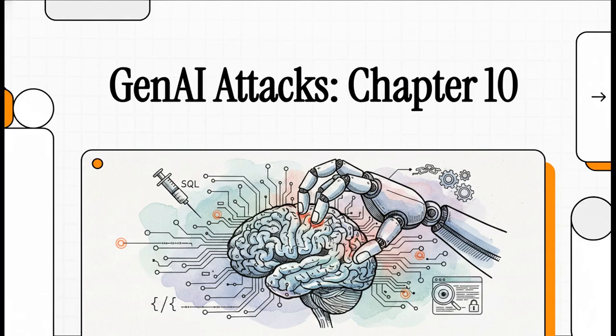We made it. This is part 10 of our 10-part explainer series, breaking down the definitive playbook for testing generative AI deployments. If you've been with us since part 1, you know we've covered some incredible ground together, from basic prompt injection all the way through to agentic chain exploitation. Today, we're bringing the whole thing home.